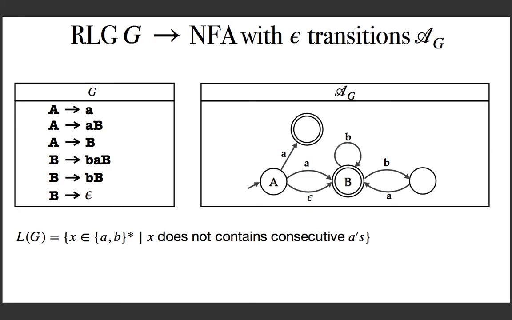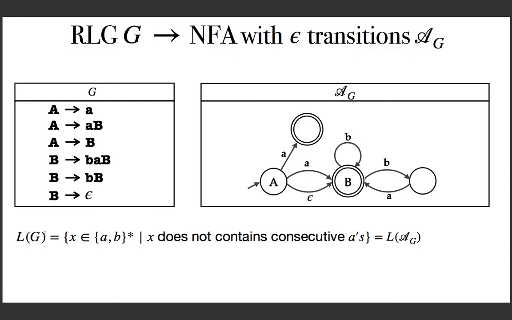And so we finished constructing the NFA for this grammar, and observe what the language is. You can see that A is accepted because you can generate A. And now whatever is accepted, you can see that it does not contain consecutive A's, because the only A transitions are this and this. After this A transition, you don't have an A transition immediately because you only have B transitions. Similarly, after this, that means two A's cannot be processed. All of the other symbols can be processed. You can prove that this language is exactly this. So precisely the language is the language of the grammar, at least for this example.